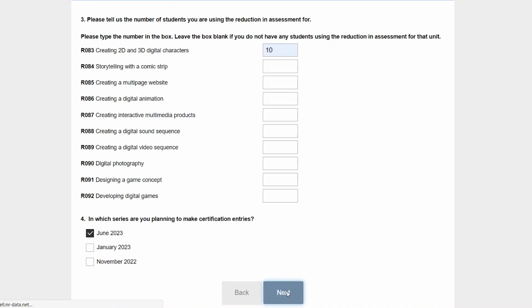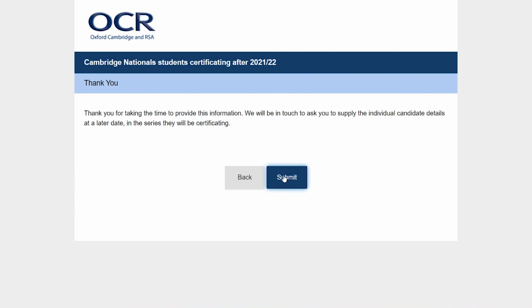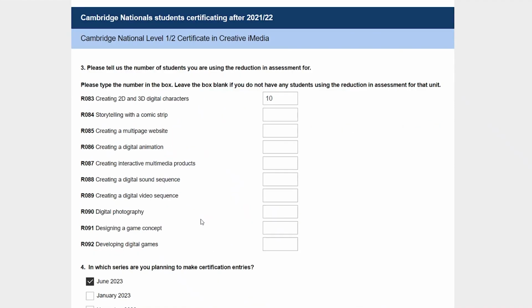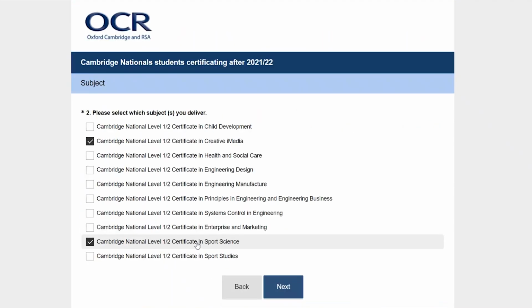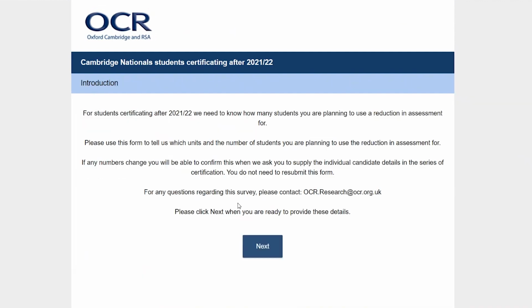You can complete this form in stages, as each time you fill it in, your information will auto-save. It will auto-save until you finally submit it through to OCR. So please do not submit the form until all of your qualification information is complete. If your numbers change, you will be able to confirm this to us when you provide the detailed information which will be in the series of certification for the students. You will not need to resubmit this form.